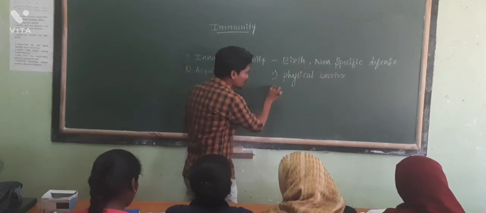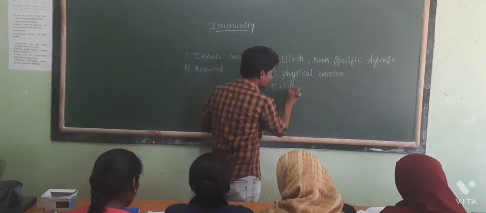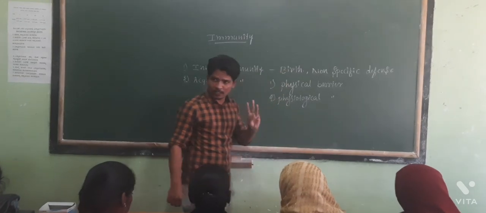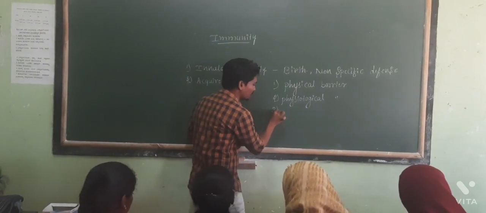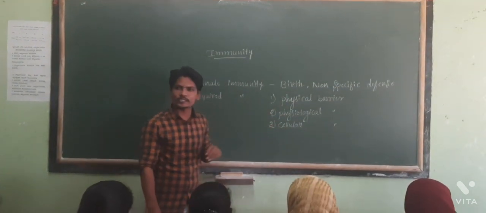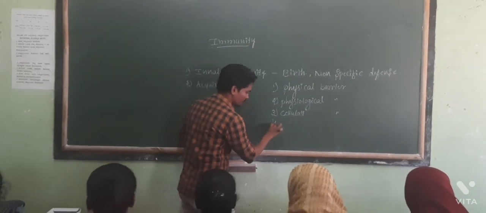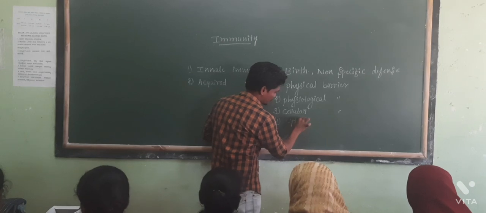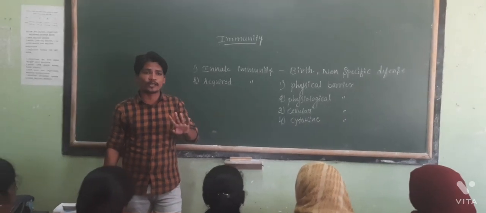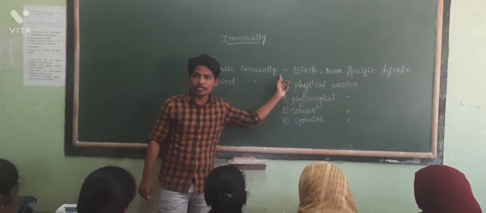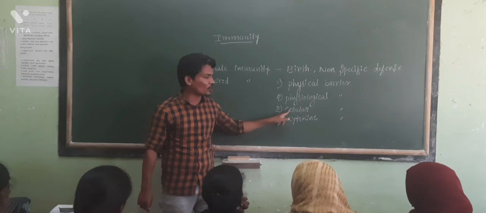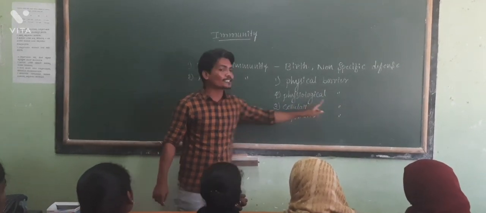The second one is called the physiological barrier. The third one is called the cellular barrier. And the fourth one is called the cytokine barrier. These are the four kinds of barriers that we can see in innate immunity.